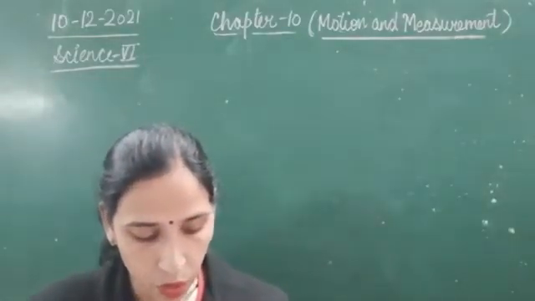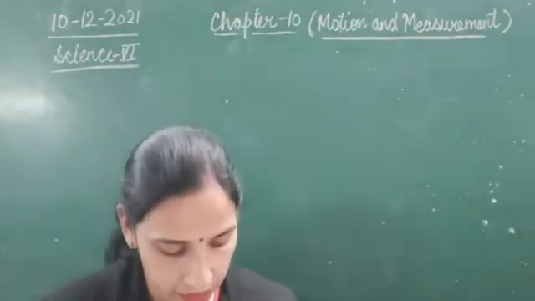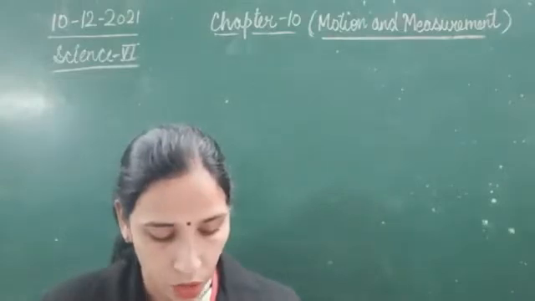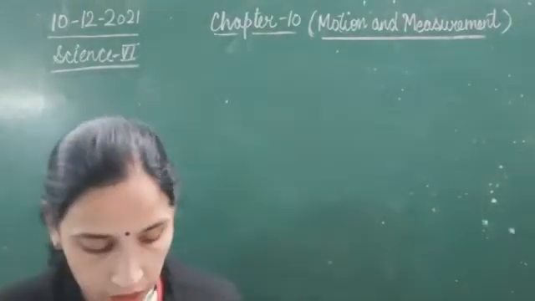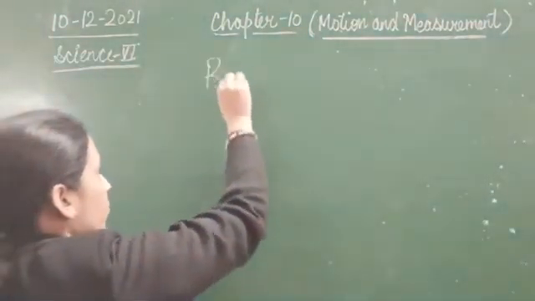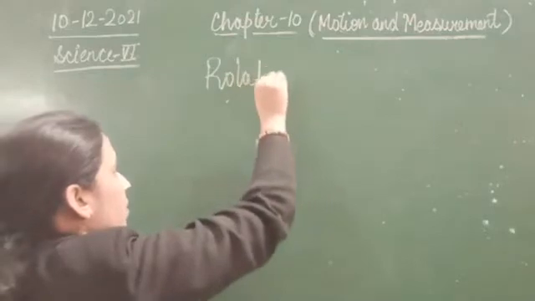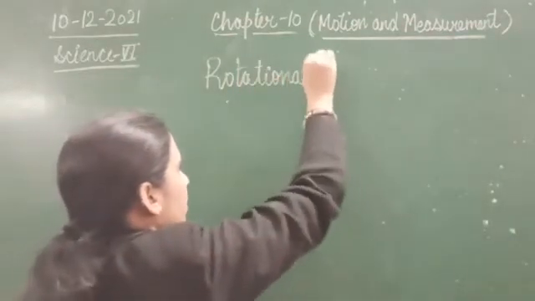So the motion of a spinning top is an example of rotational motion. Our earth also turns round and round on its axis like a spinning top. So what kind of motion does our earth have? The topic for today is rotational motion.